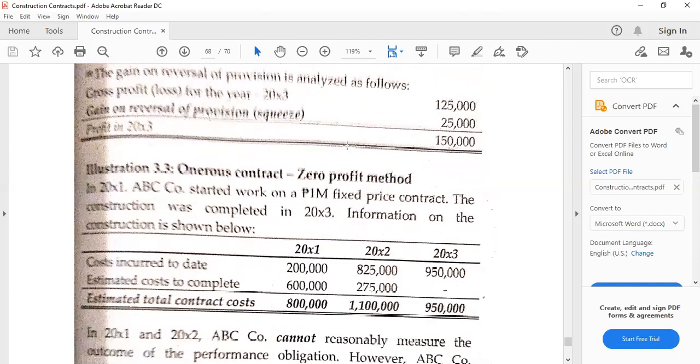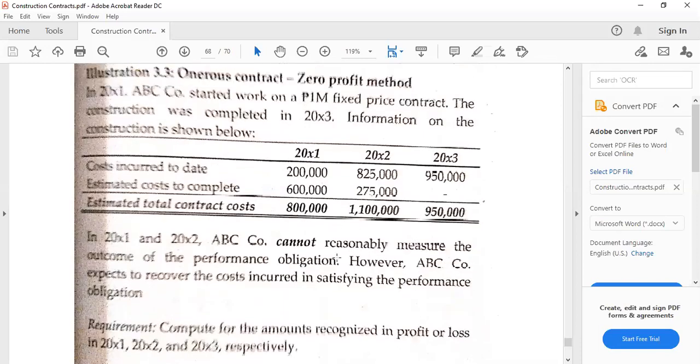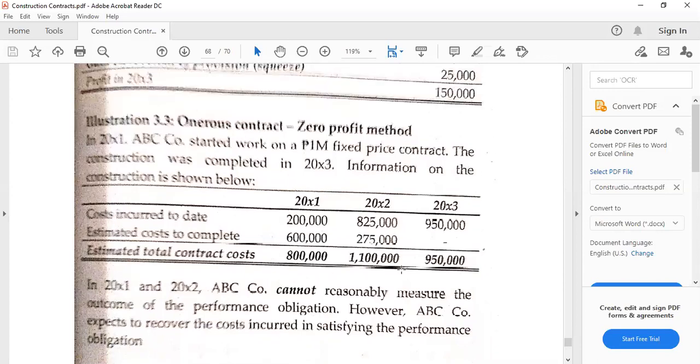Okay. What about the zero profit method? Remember, under the zero profit method, we are going to recognize only the revenue equivalent to the contract cost. Therefore, the profit is literally zero. Here's an example. Using the same example, though, suppose we cannot reasonably determine the outcome of the performance obligations in the contract. In that case, we have to use the zero profit method.